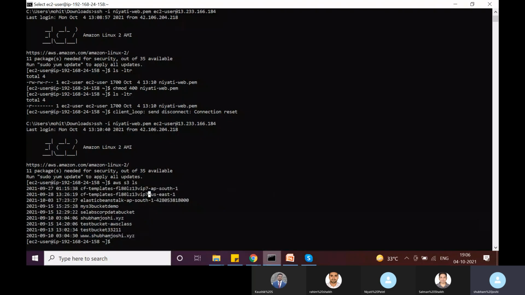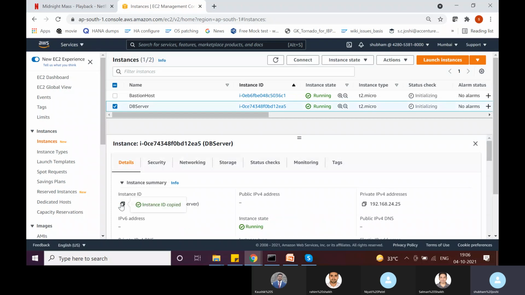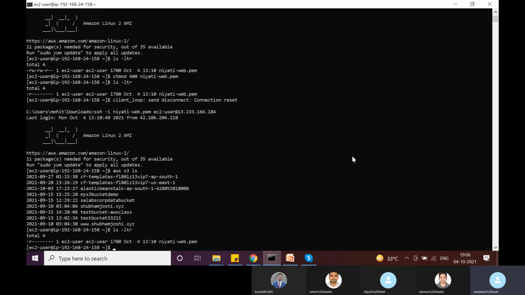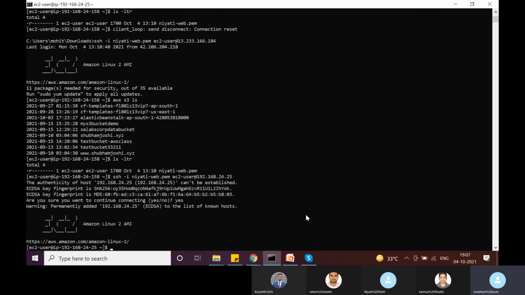And if I try to connect to maybe this DB server, which is in a private subnet, and as of now there is no NAT gateway in place, so essentially it is in complete isolation. Any EC2 instance in this private subnet will have no internet connectivity. So let's try to connect to this DB server from this Bastion host. I have already uploaded the private key here, and then I will use SSH -i, specify the private key, and connect to this DB server. I am inside this DB server.